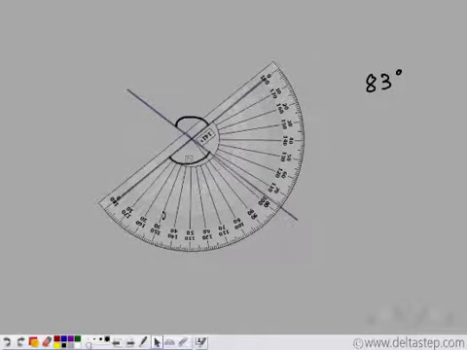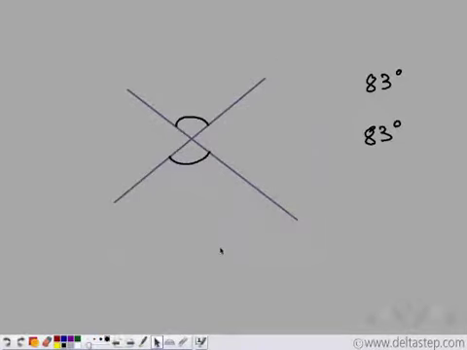We see the measure of this angle is 80 plus 3, that is 83 degrees. So this angle is 83 degrees. Even this angle is 83 degrees. Both these angles are equal. So, vertically opposite angles are equal.